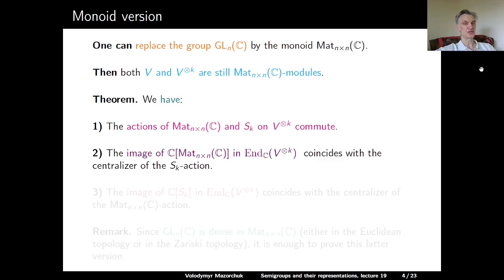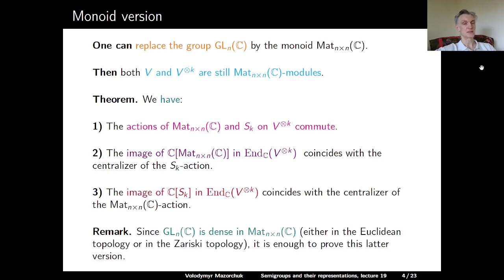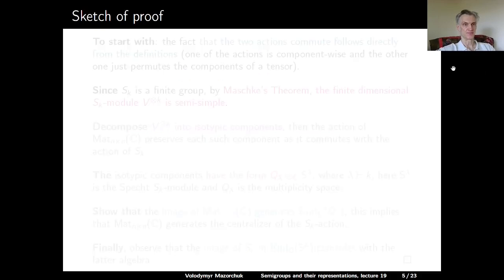The monoid generates the centralizer of the S_k action, and S_k generates the centralizer of the monoid action. Let us note that the group of all invertible matrices is dense in all n times n matrices, both in the Euclidean topology and in the Zariski topology, and so in fact it is enough to prove this latter version of the theorem, and the first theorem follows directly.